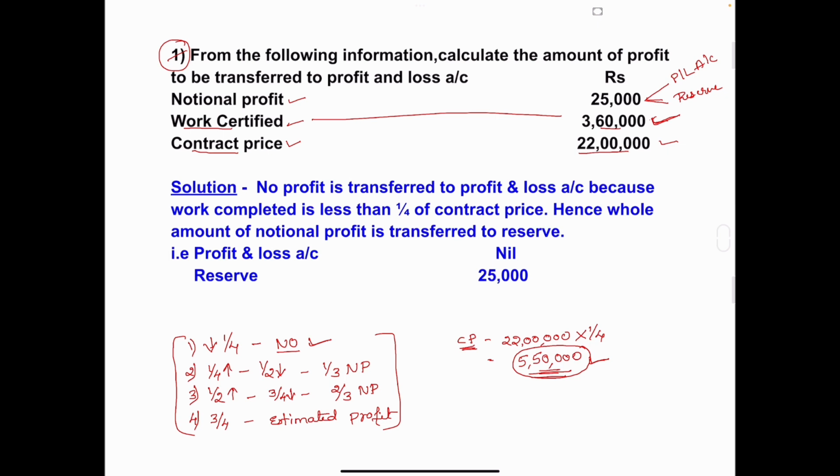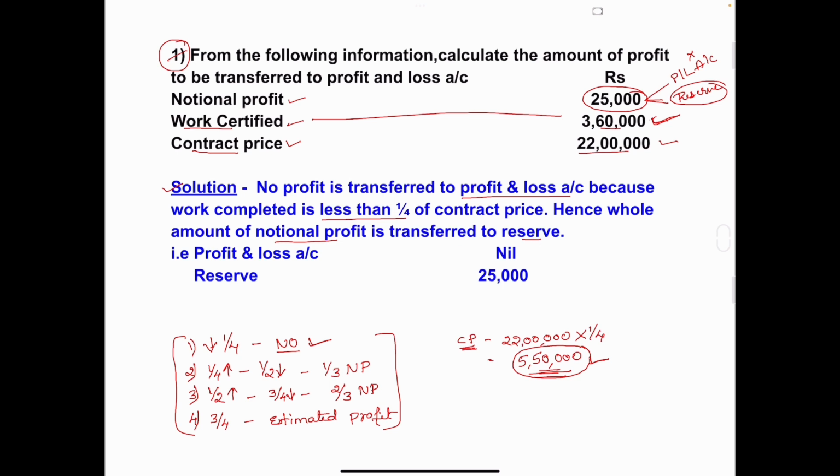So, solution. In such a condition, no amount is transferred to profit and loss account. Whatever the notional profit amount is, the whole amount is transferred to reserve and not to profit and loss account. That only we have to write in the solution. So, I have written here: no profit is transferred to profit and loss account because work completed is less than one-fourth of contract price. Hence, the whole amount of notional profit is transferred to reserve.